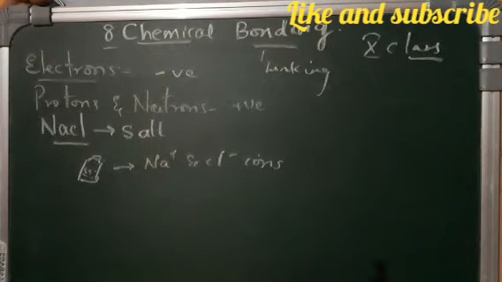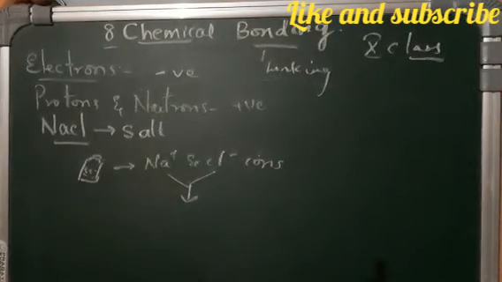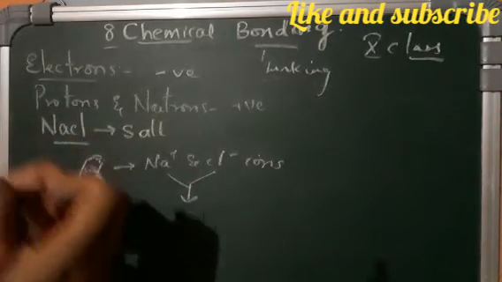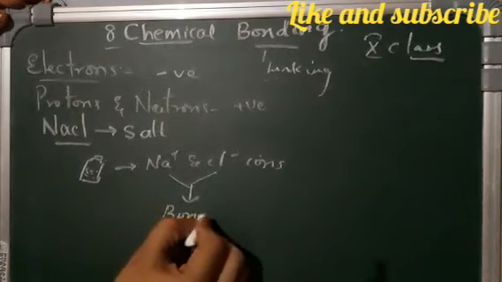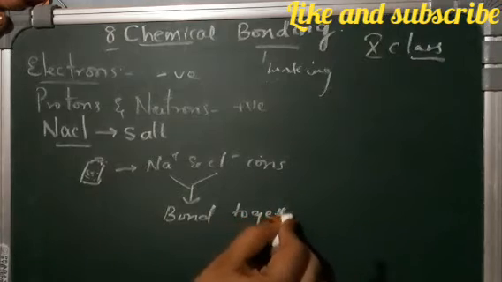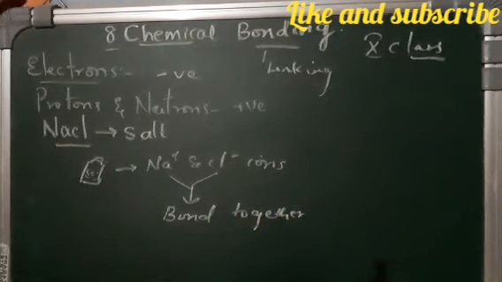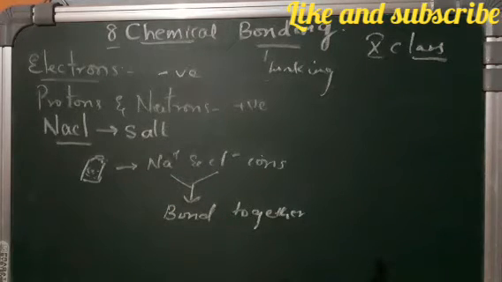No, they are not getting separated. That means these two particles are held together, bonded very tightly, so that they are not separated when you shake it.